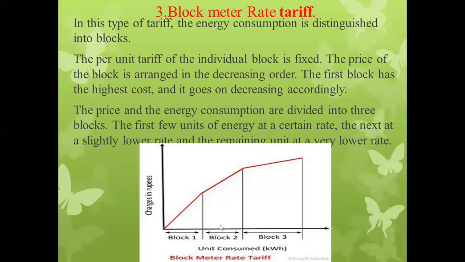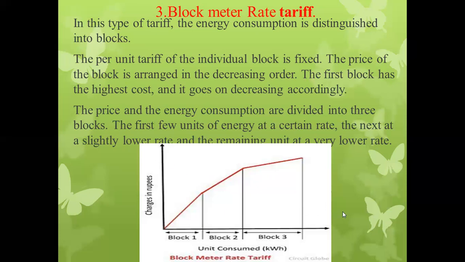In the second block, their consumption is more, so they should be charged higher for their per unit electrical energy consumption. In the third block, the number of units consumed by block number 3 consumers is more, so these are charged the highest rate.